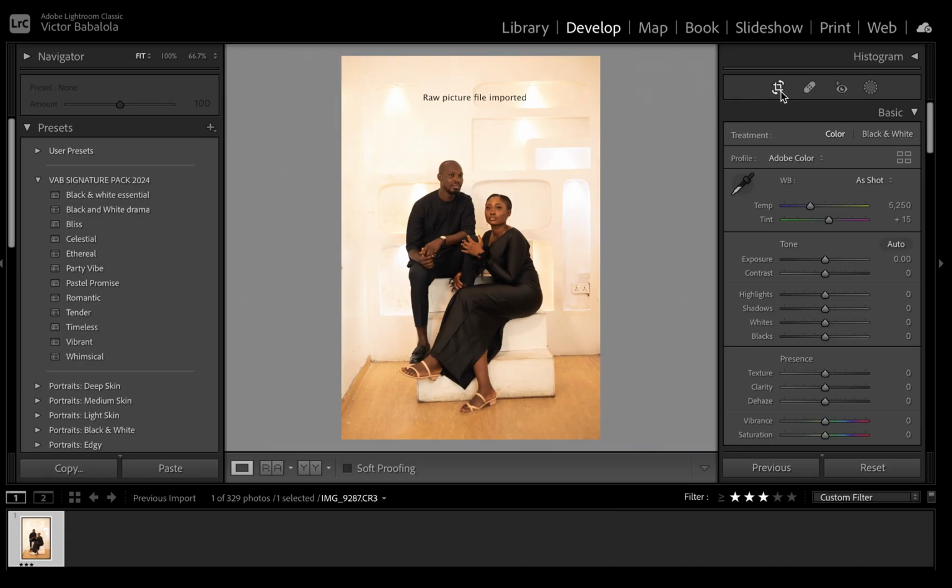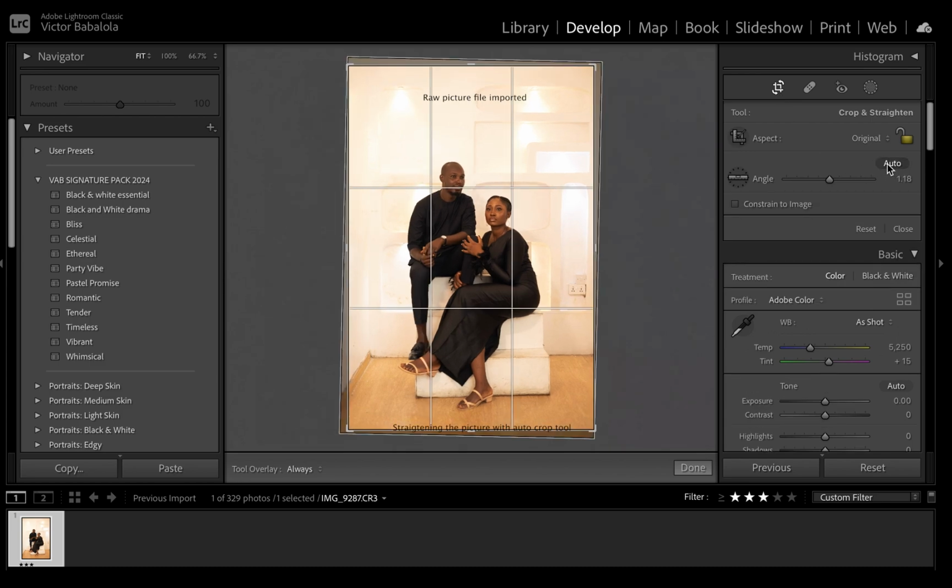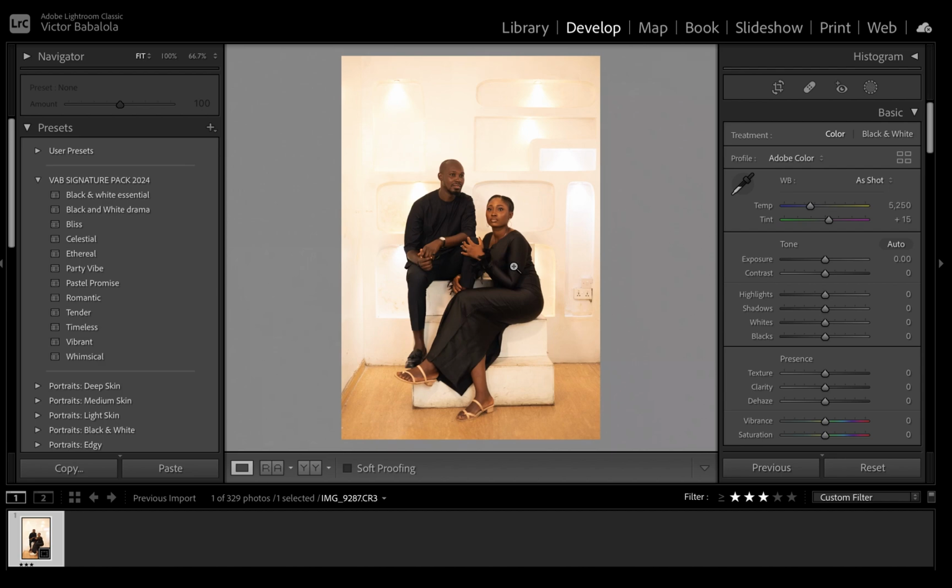The first thing after importing the picture is to straighten it. So this is me using the automatic crop tool to straighten the picture. And the next thing is selecting the preset.